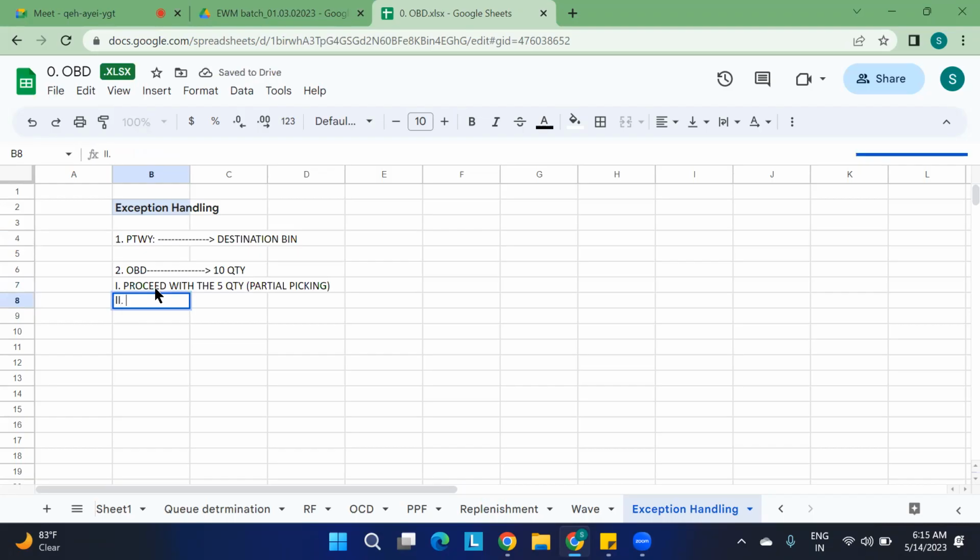Second thing, you can completely deny the entire order. So you can do these two things. Like you have created the open delivery for 10 quantities, but only 5 quantities are available in the bin.